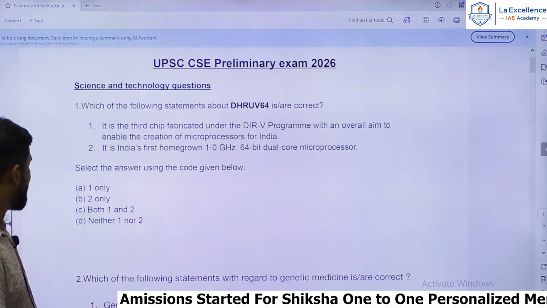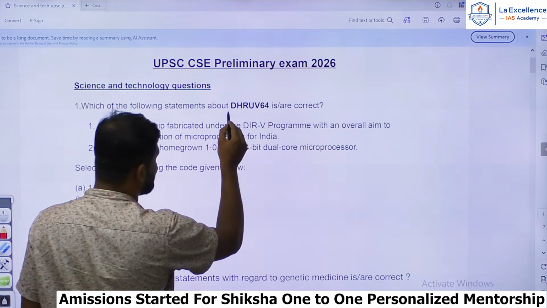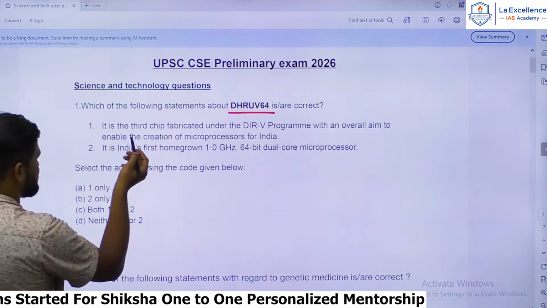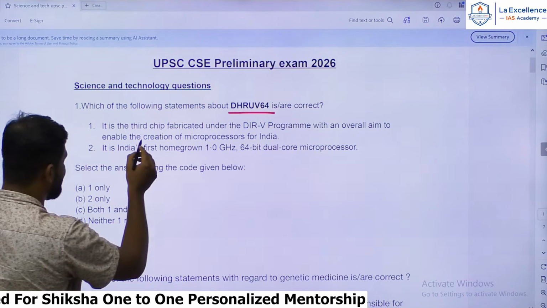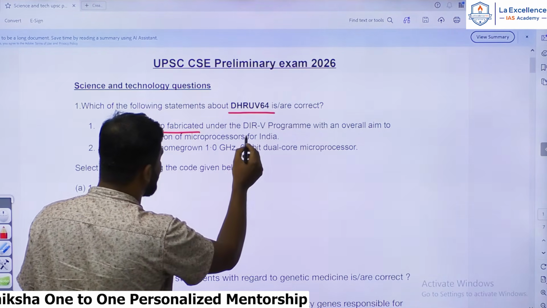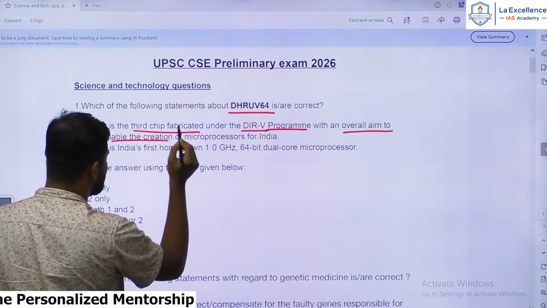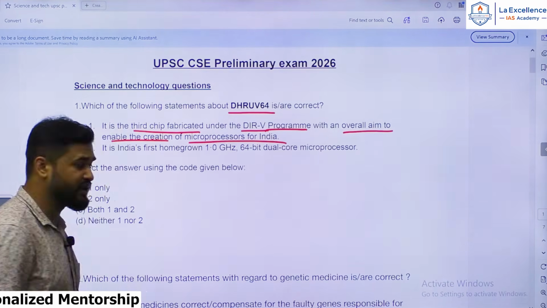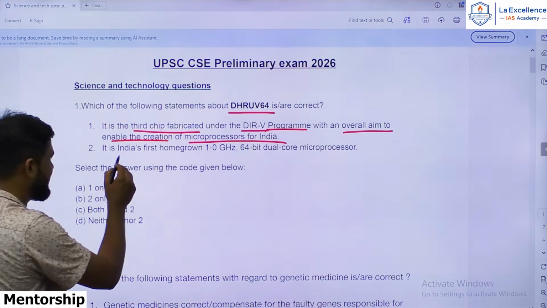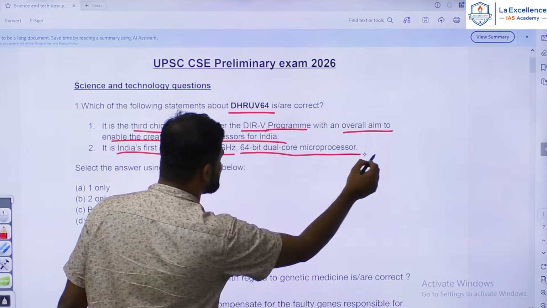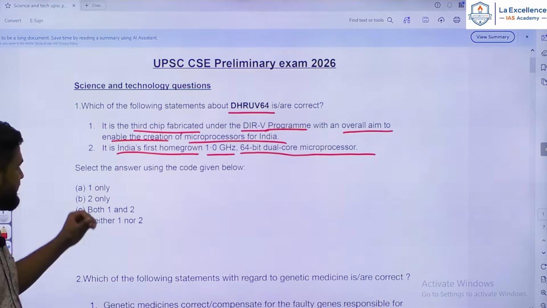is, which of the following statements about Dhruv 64 is or are correct? The statements are: it is the third chip fabricated under the DIR-V program with an overall aim to enable the creation of microprocessors for India. Second statement, it is India's first homegrown 1 GHz and 64-bit dual-core microprocessor.